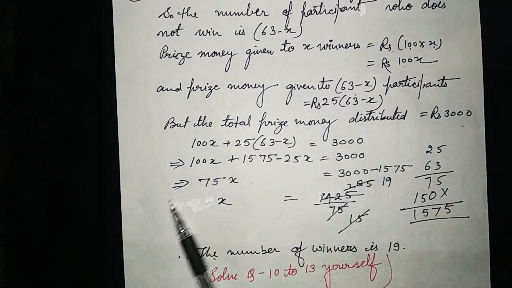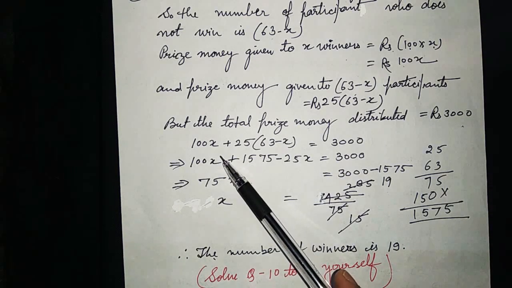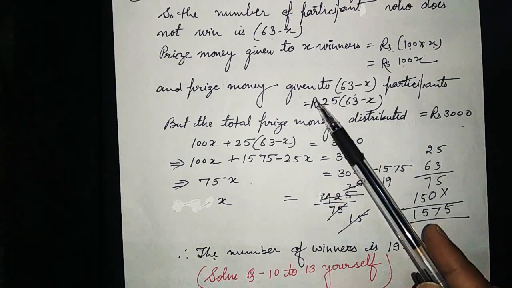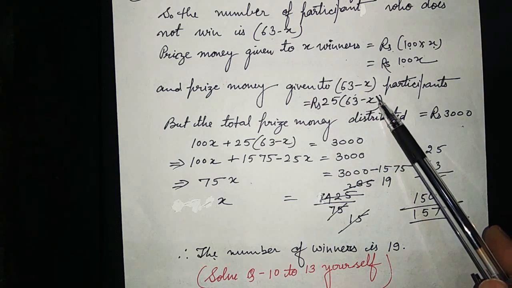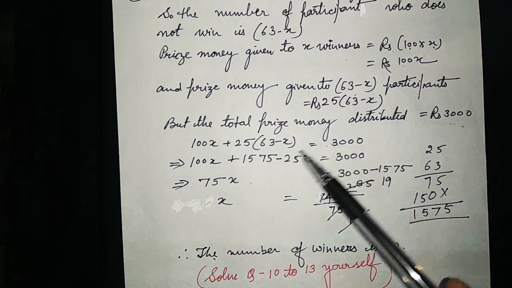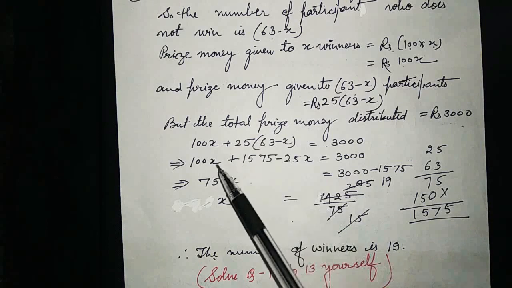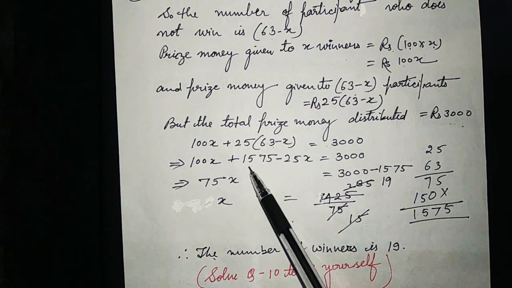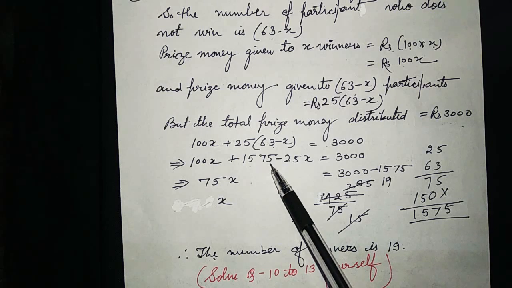So the equation will be 100x plus rupees 25 into 63 minus x is equal to 3000. After this, we will solve the equation. 100x plus 25 into 63, what will come? 1575.